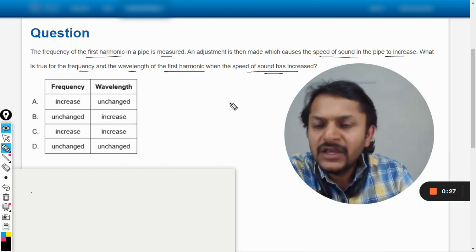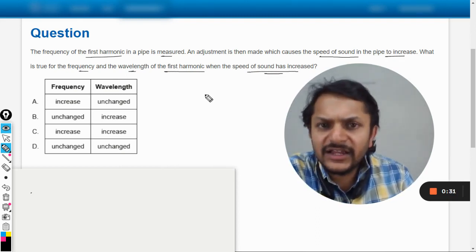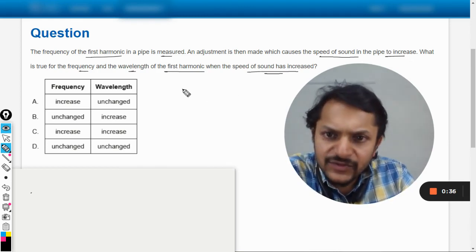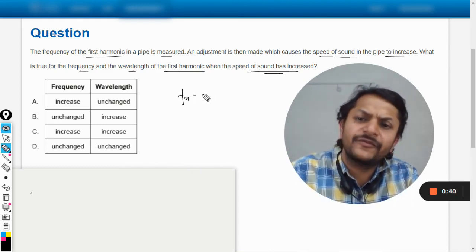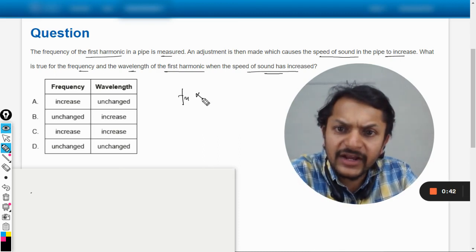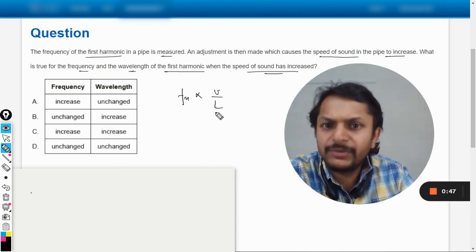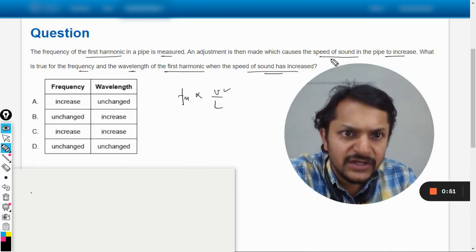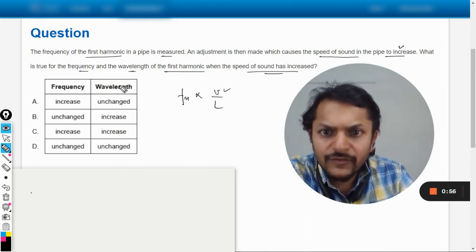has increased? Okay, the frequency of the first harmonic in the pipe is measured. So let us say it's not given whether the pipe is open or closed. Anyways, we can just use our general formulation, and we can say that the frequency will be directly proportional to the velocity divided by the length of the pipe. And so something happened that the velocity has changed, the speed has increased. So what happens to the frequency? Obviously the frequency will increase because they are directly proportional to each other.